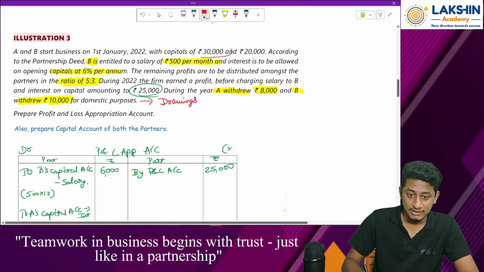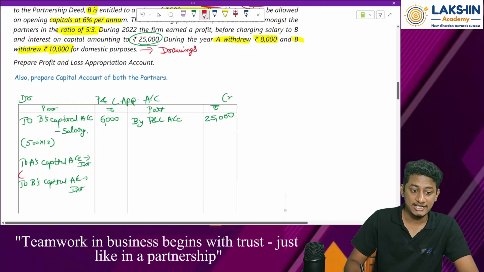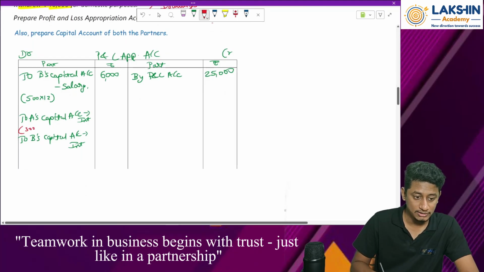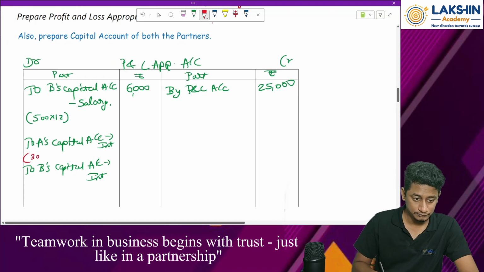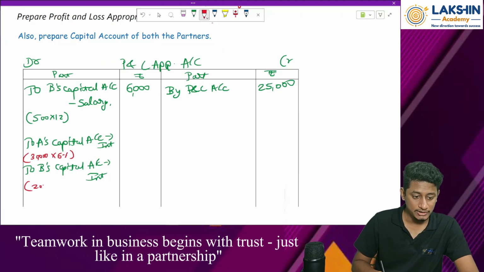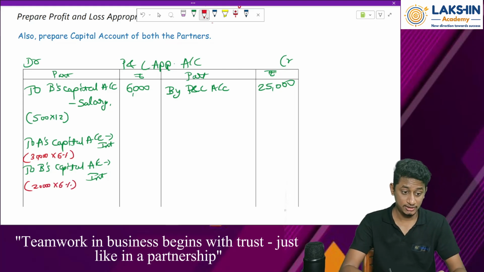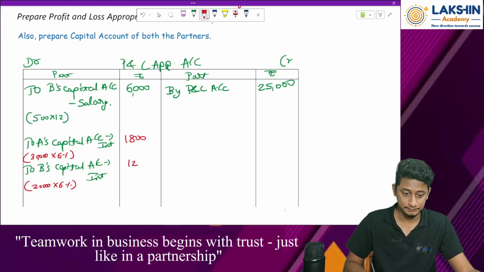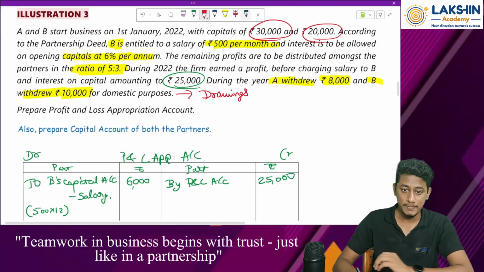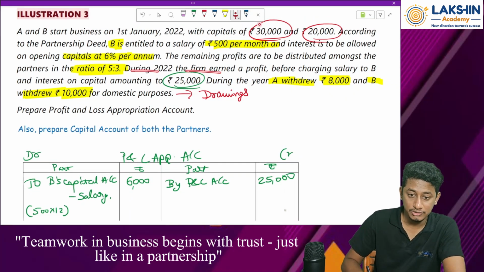Now computation. What is the opening balance? Rupees 30,000 and rupees 20,000. On that 6% per annum. 30,000 into 6%, rupees 20,000 into 6%. How much is that? 30,000 into 6% is 1,800. Then 20,000 into 6% is 1,200. Yes, okay. Anything else to be paid? Anything else? During 2022, the firm had earned a profit, so and so salary was given.